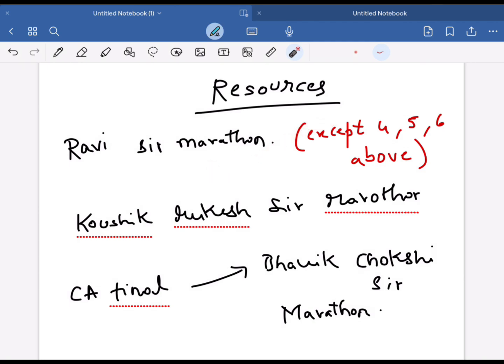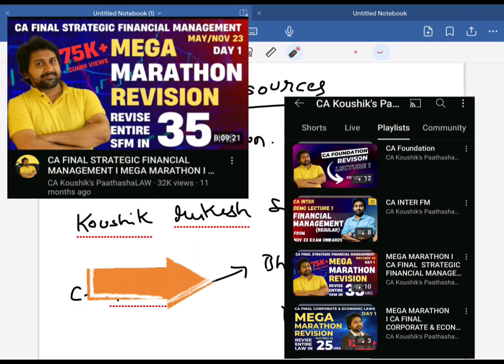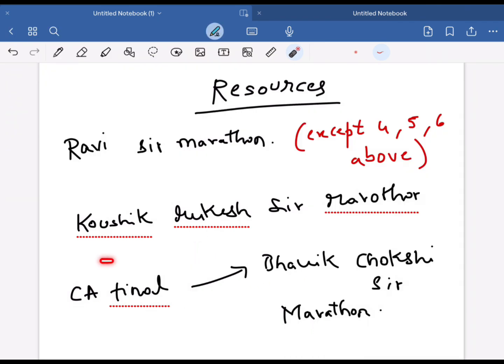However, there is a catch. This marathon is actually 2016 syllabus marathon. That's why chapter 4, 5, 6 of the above mentioned order are not there. So for these 3 chapters, you can refer Koushik Mukesh Sir Marathon. Or if you cannot understand Telugu, then go for Koushik Mukesh Sir Marathon. That marathon is also very good.